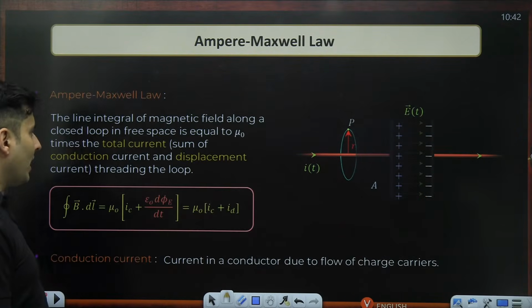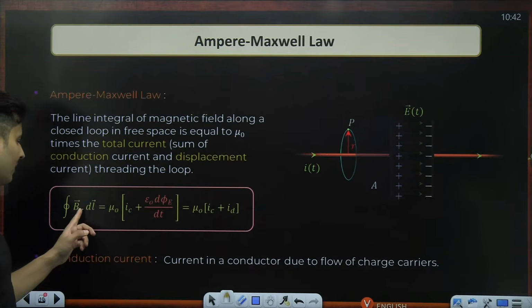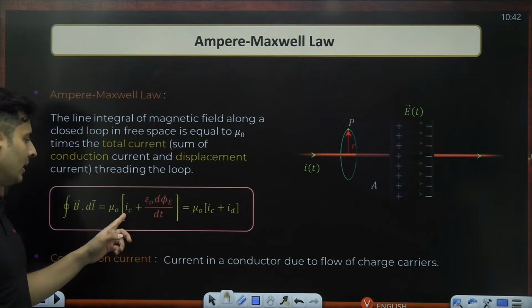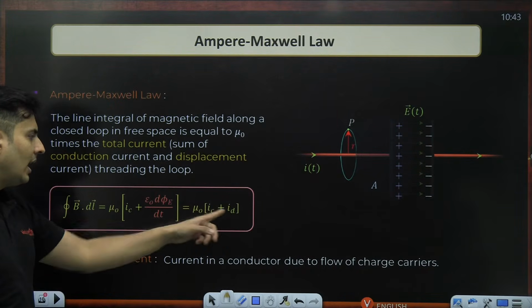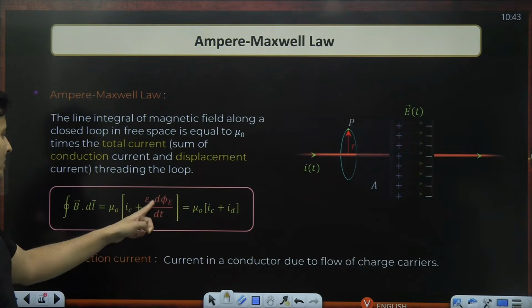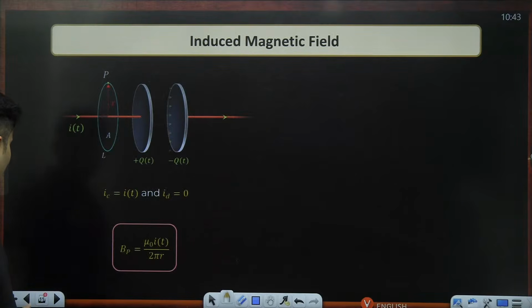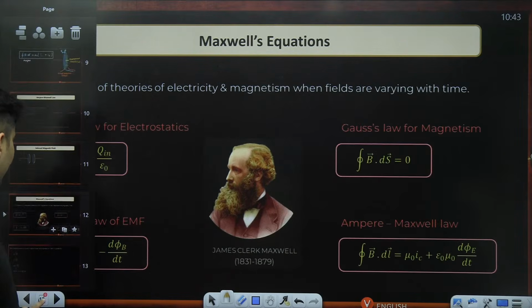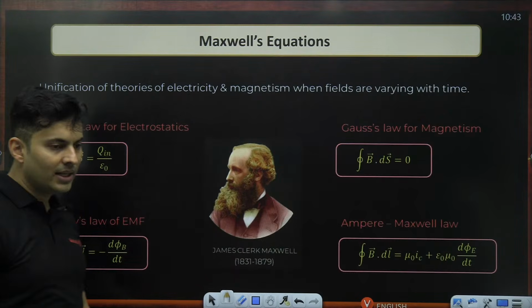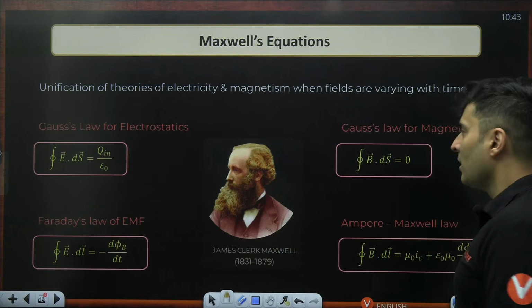Yeah. So now we have the complete equation, which looks something like this. Magnetic field dot dl is mu naught into IC plus ID. ID is nothing but epsilon naught d phi by dt. Okay, this is your displacement current. So finally we have all the four equations which were given by Maxwell. So he put it in a beautiful form.